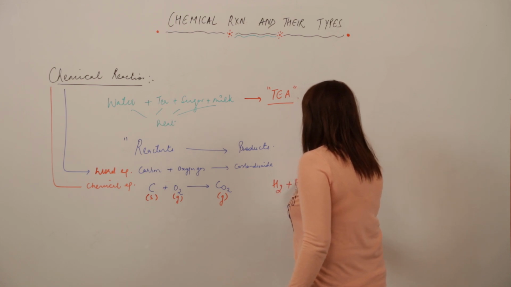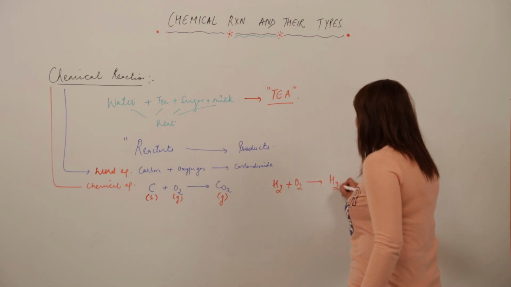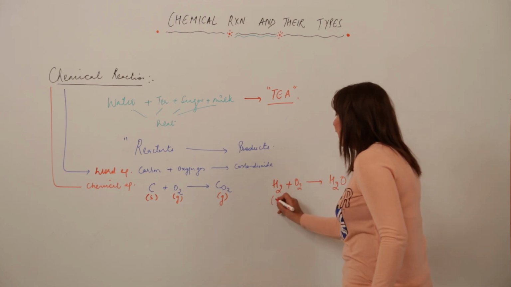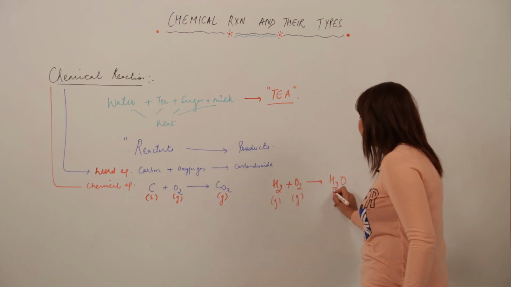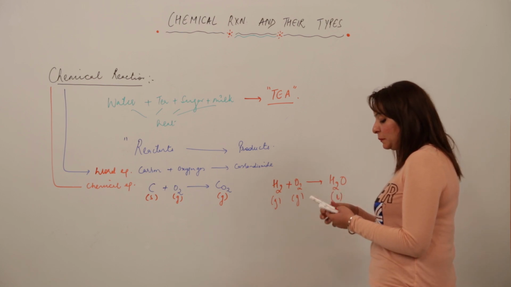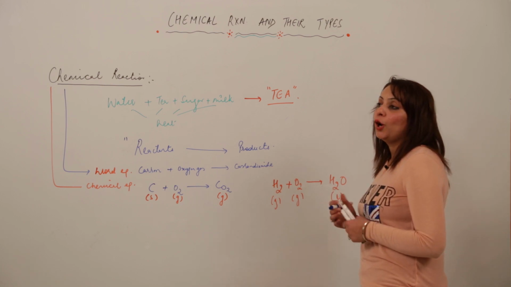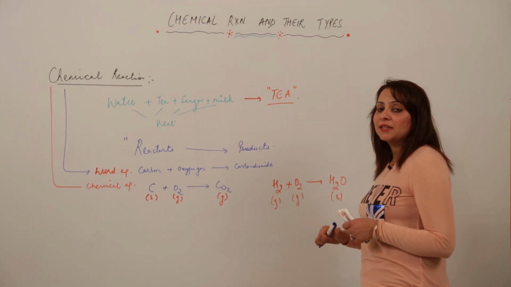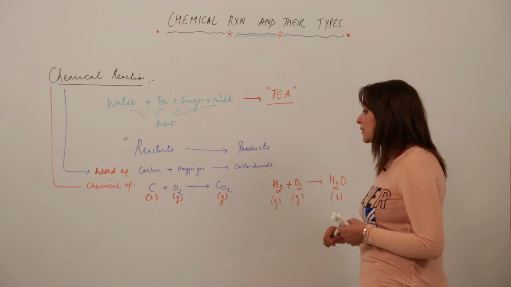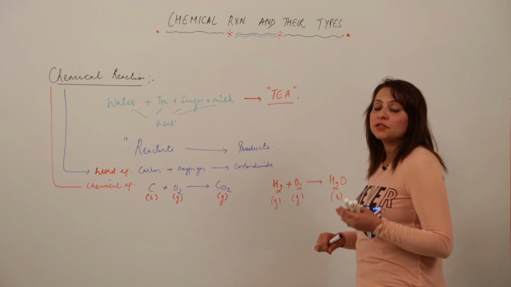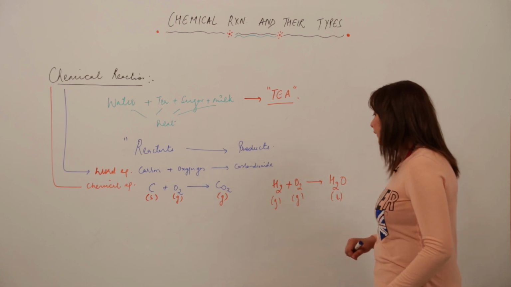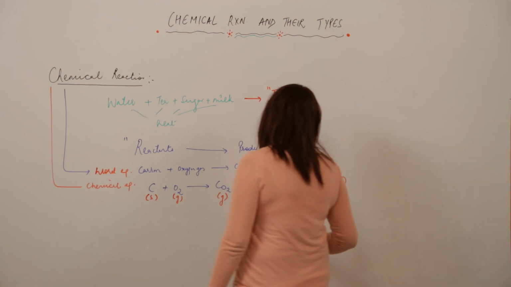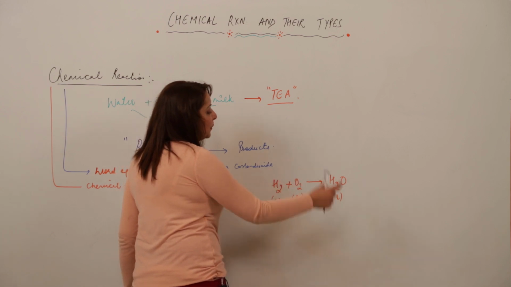See, I'm taking up another example. Just look at it. I've written the symbols, then I have specified the states, right, and now I'm balancing, because we know according to the law of conservation of mass, mass can neither be created nor be destroyed. The mass of reactants is always equal to the mass of products. It is the law of indestructibility of matter, which is followed by matter, right. So I'm balancing it because that law is being proved. We need to balance the mass of reactants with the mass of the products.